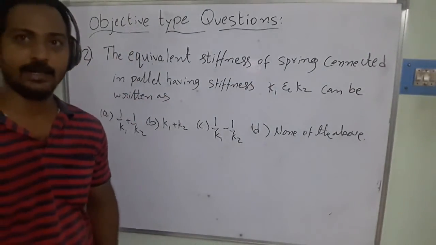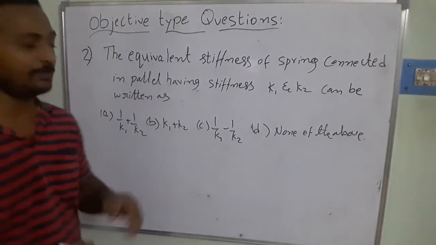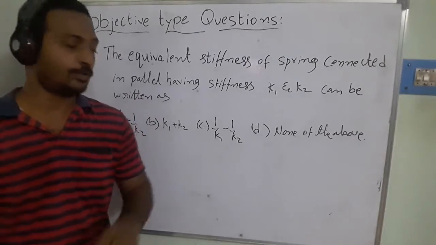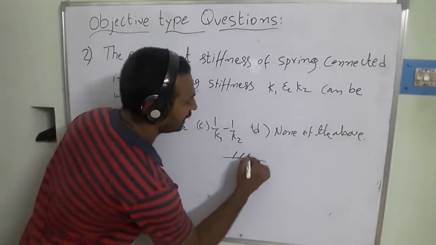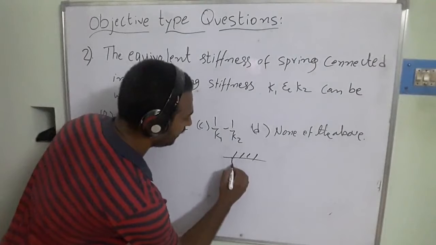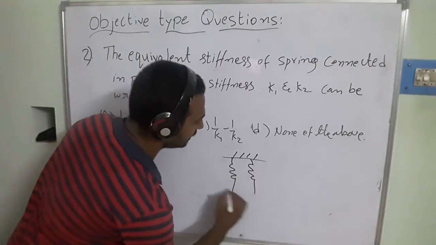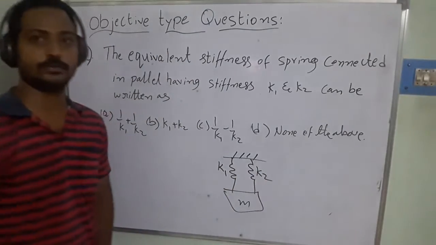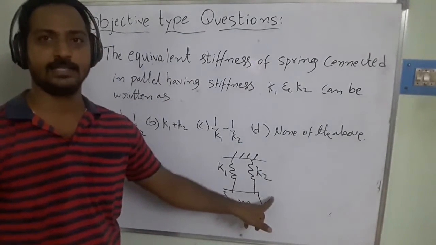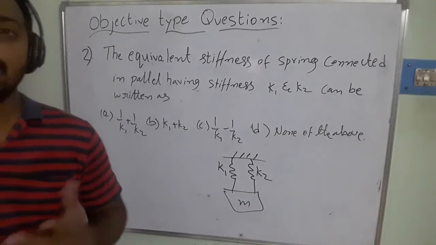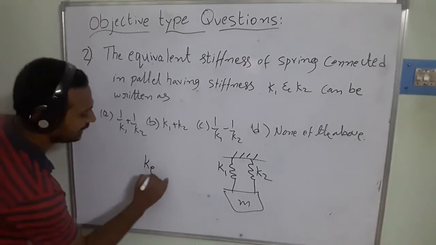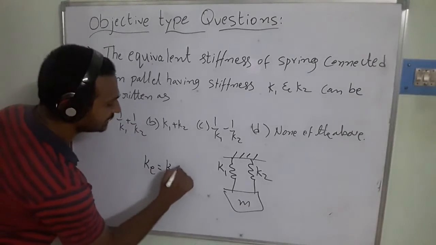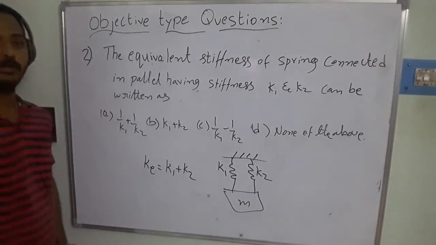So what happened here? I am going to draw the diagram of that. That means I am converting the text into a pictorial view so that I can understand the question easily. I take the fixed end, and the springs are connected in this way. This is K1 and this is K2. Now the springs are in parallel to each other, so how do we calculate the equivalent stiffness? Ke is equal to, what is the formula we have? It is going to be K1 plus K2.